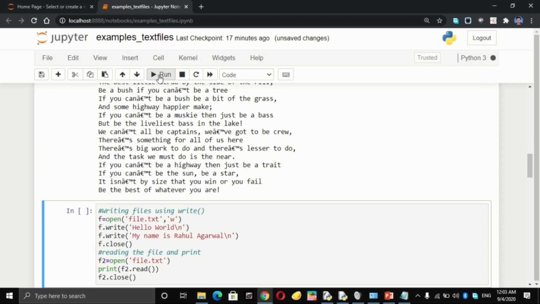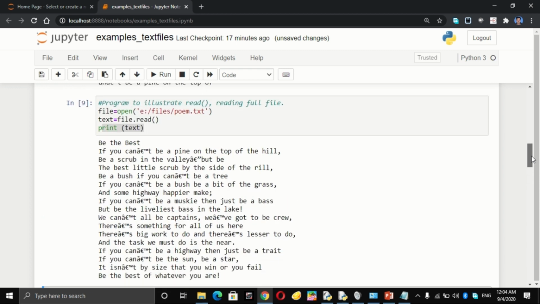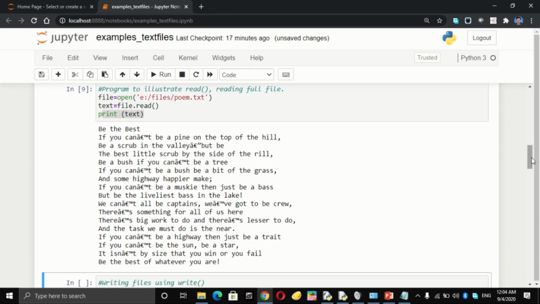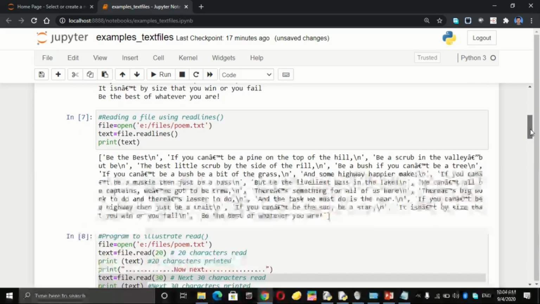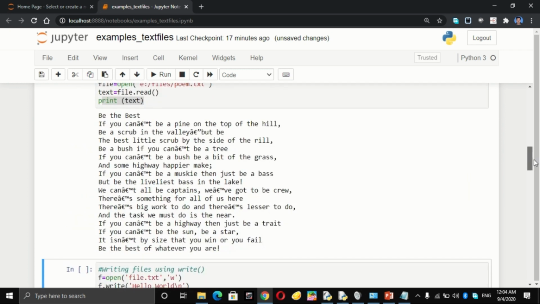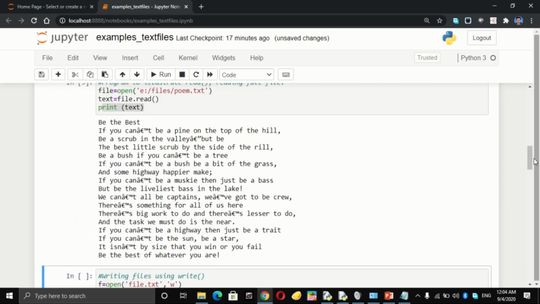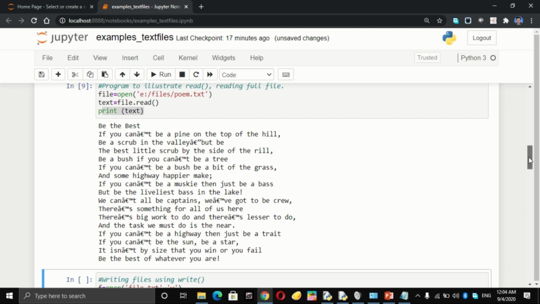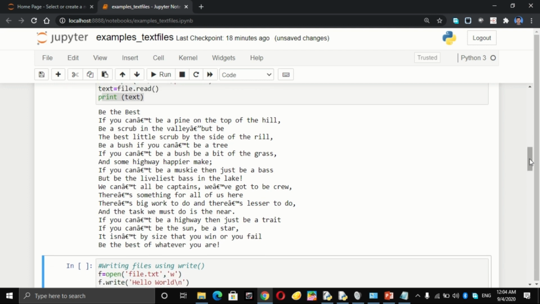Now you can see that the output is a string. If I go up to the readlines output, you can see this was the output for readlines, whereas this is the output for read. Both are totally different. So this was for how to read the files. The next step we are going to see is how to write into the file.